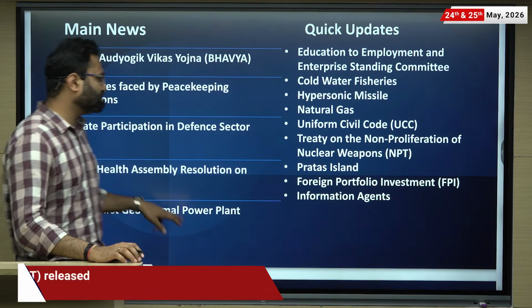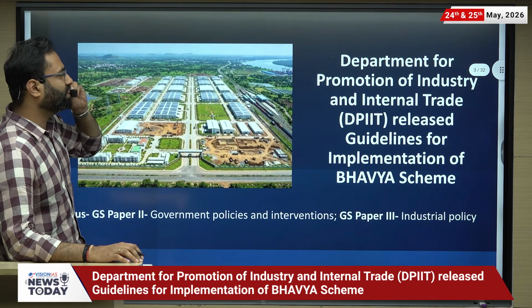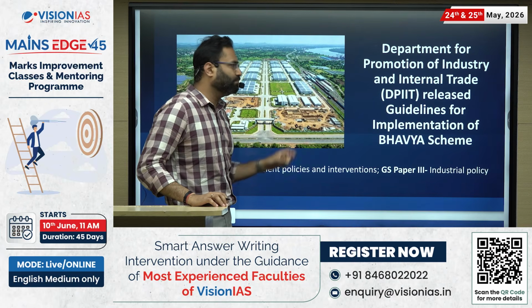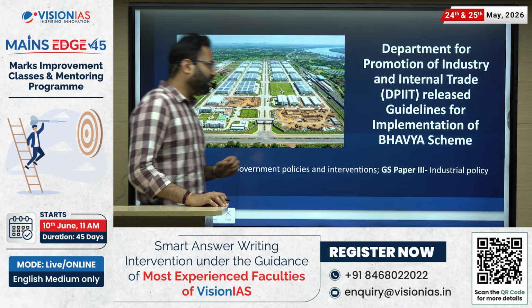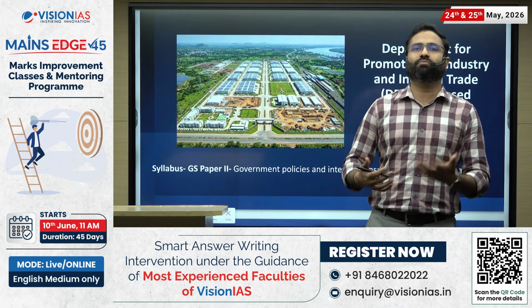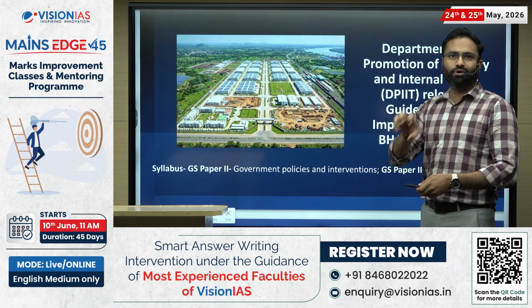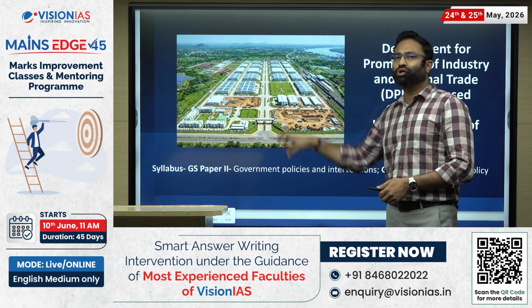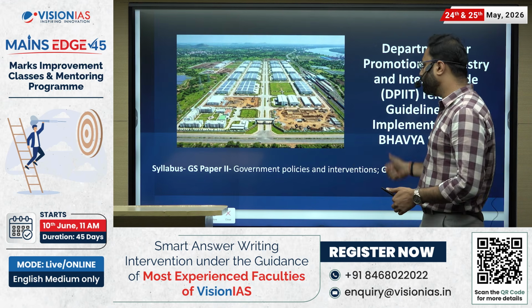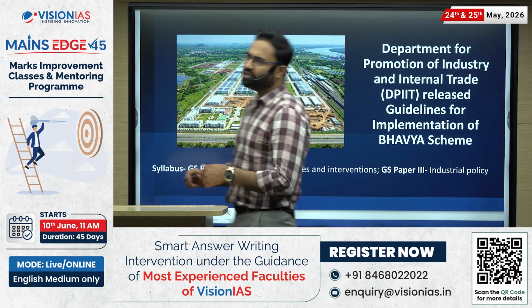So let's start the discussion with the first article, regarding the Department for Promotion of Industry and Internal Trade, DPIIT, which released the guidelines for the implementation of the BHAVYA scheme, right? Since it is about industry and trade, it is going to ensure the development of industrial corridors and the development of the economy in general, and that's why it is important for GS paper 3. Apart from that, for GS paper 2, government policies and interventions, this is an important article.